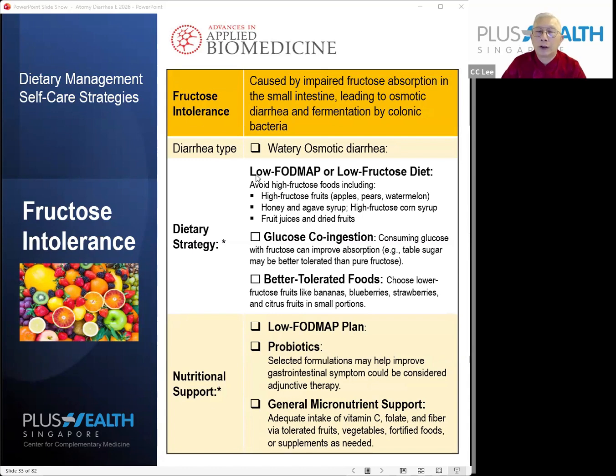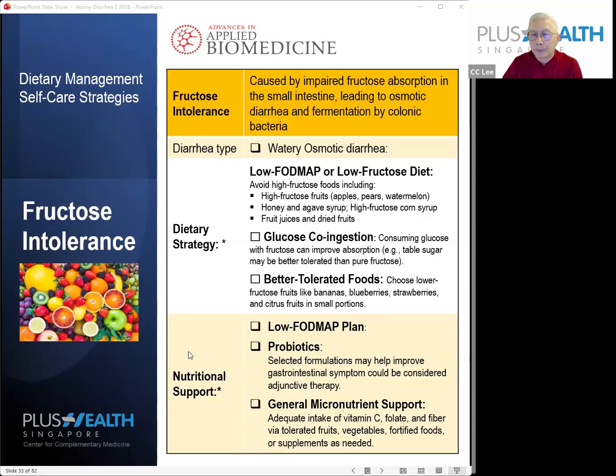So you should adopt a low FODMAP diet and glucose co-ingestion, which means that if you consume glucose with the fructose, you can probably improve your absorption. Table sugar may be better tolerated than pure fructose. Choose lower fructose fruits like banana, blueberries, strawberries, and so on.